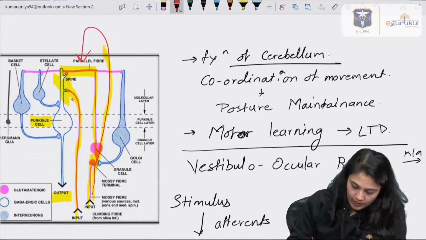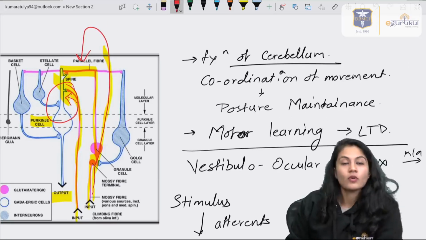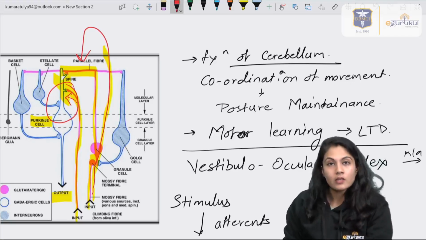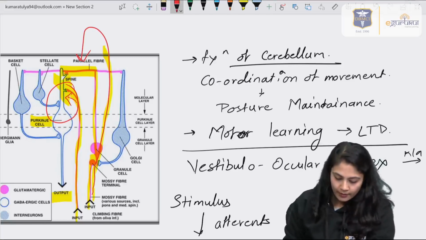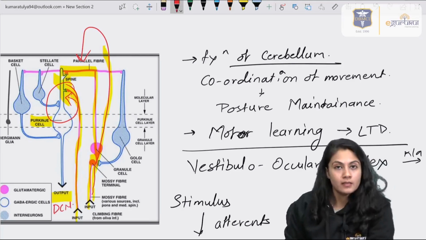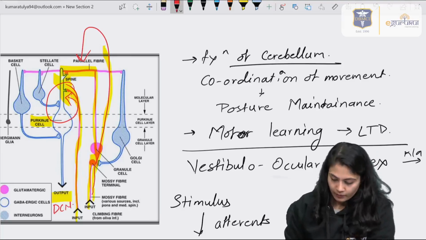Now, what the Purkinje cell did is, it got the input from two areas, from the higher centers and from the muscles also. So it corrected the error, and through the DCN, it gave the output to the muscle again, hence correcting the error.